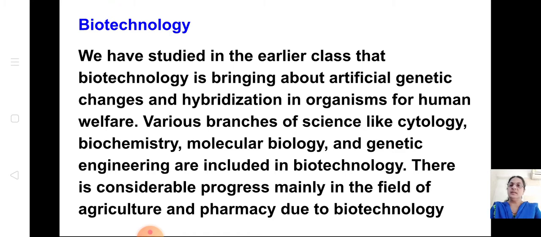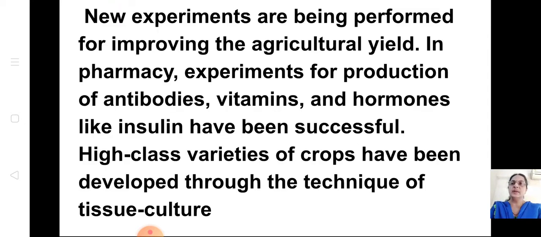You can see here what is the use of this biotechnology. We'll see especially in agriculture and pharmacy there is a lot of progress. Then we'll see what new experiments are being performed for improving the agricultural yield. In pharmacy, experiments for production of antibiotics, vitamins and hormones like insulin have been successful.